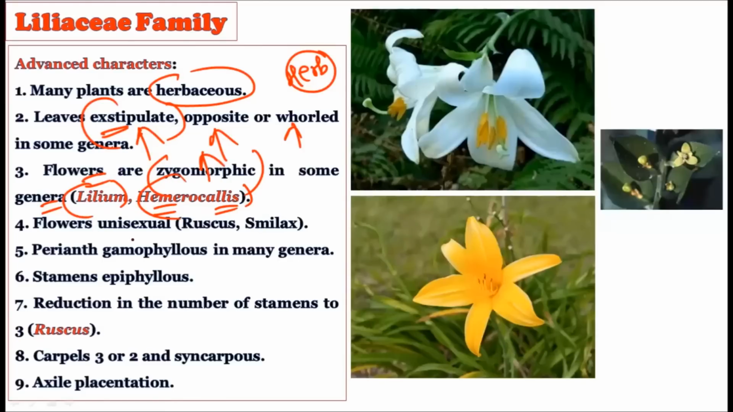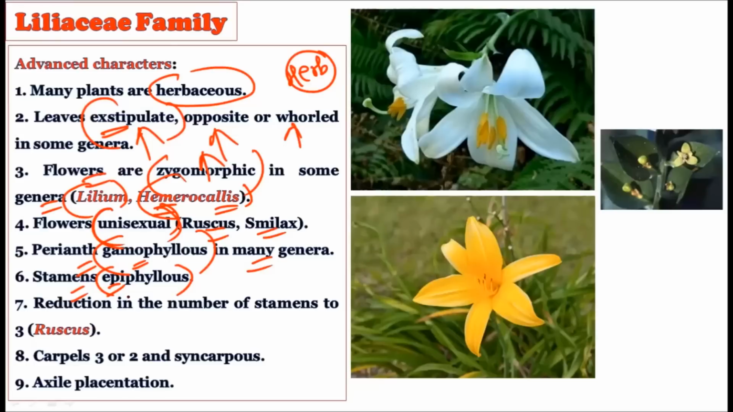Flowers are unisexual in some of the plants, for example Ruscus and Smilax. Over the hermaphrodite or bisexual condition, the unisexual condition is considered an advanced condition. Then some members show the gamophyllous condition, that is, the perianths are fused with one another, and as you know, fusion is considered an advanced character. And then the stamens are epiphyllous, that is, the stamens show fusion with the tepals. So again, fusion is there in the epiphyllous condition, and hence this epiphyllous condition is considered